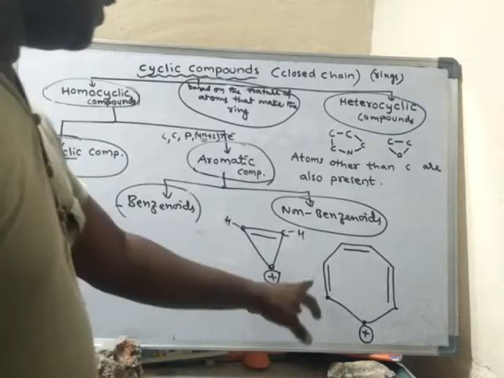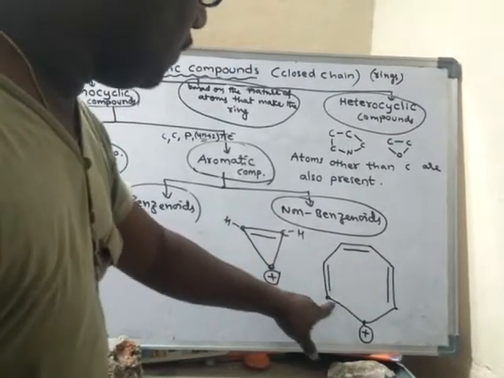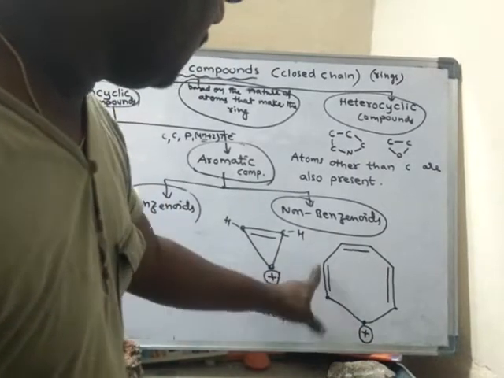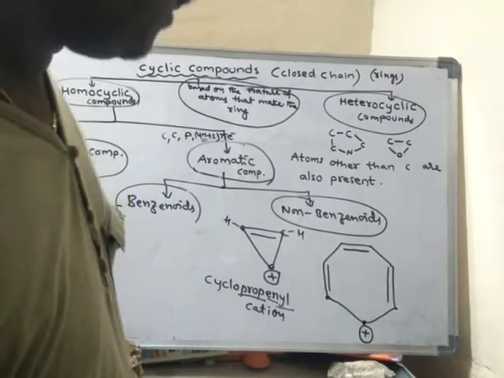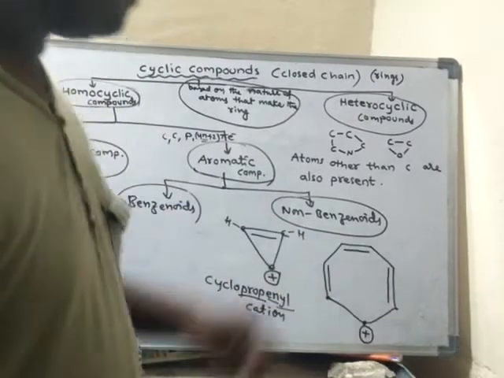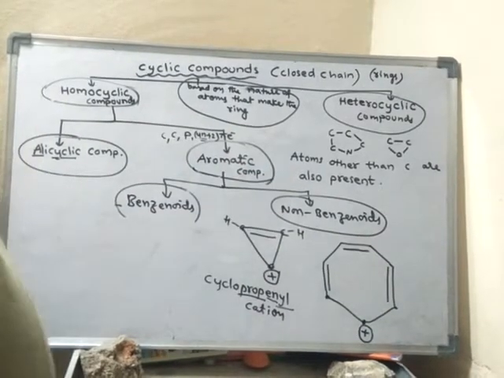So this is another molecule, a non-benzenoid. See, this does not have a 6-member ring. It is not a 6-member ring, it is a 7-member ring. It is a non-benzenoid.